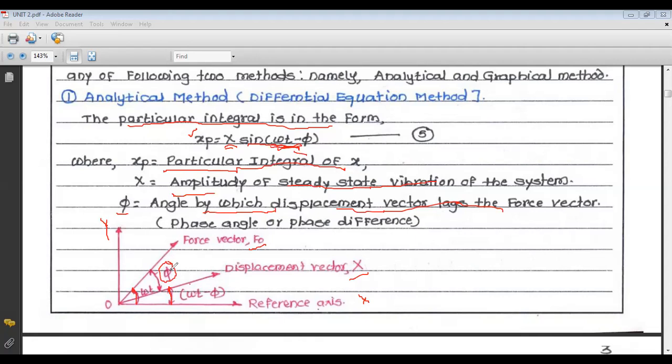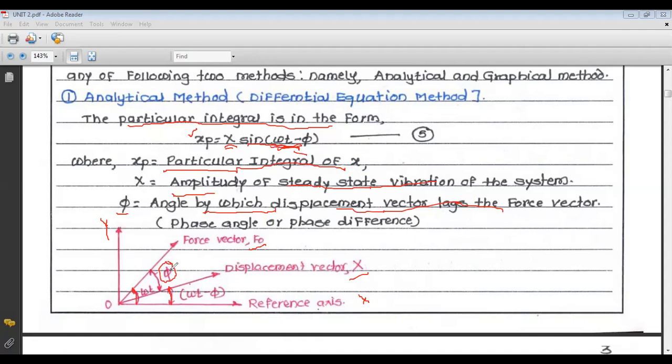So this is a very important diagram, because your external force has magnitude F0 and angle omega t, measured from the reference x-axis to the force vector.